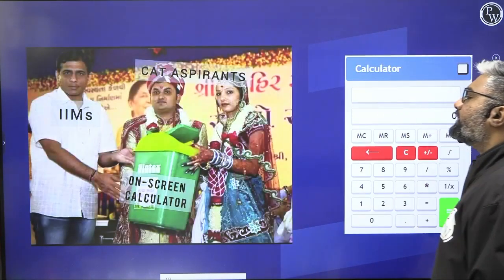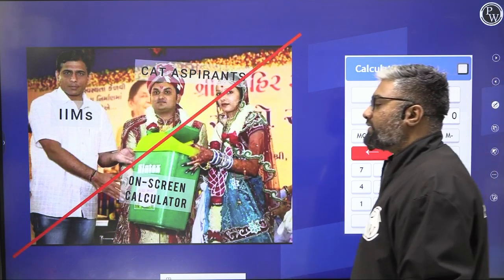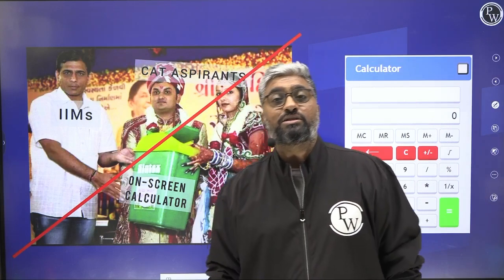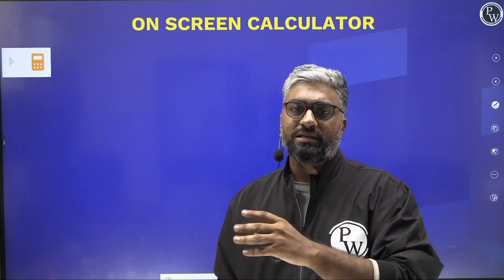What a lot of people think is this is basically what's happening when it comes to the calculator that CAT gives us. But that's not the truth. Yes, that is not the truth. This is not what happens, because the calculator can do a lot more than what you think. However, there are constraints. You doing calculation manually and mentally may have differences than you doing the calculation on the